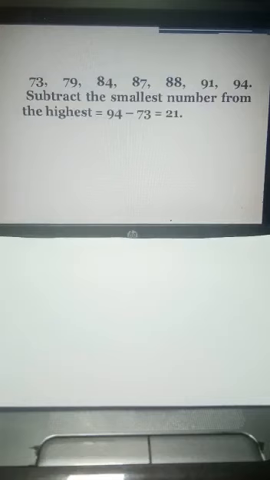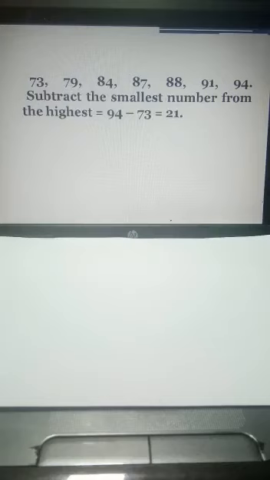We have these observations like 73, 79, 84, 87, 88, 91, 94. This data is already in order. If it is not in order, you have to arrange it either in ascending or descending order. Once it's arranged, then subtract the smallest number from the highest one. So which is the highest one? That is 94. Which is the lowest one? That is 73. So we calculated the range, that is 21. So 21 is our range.